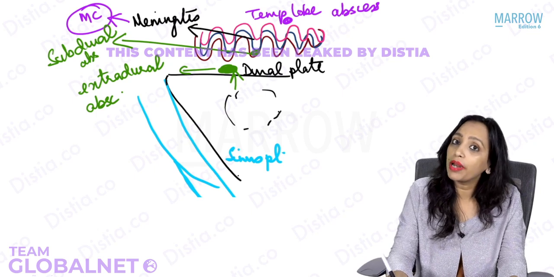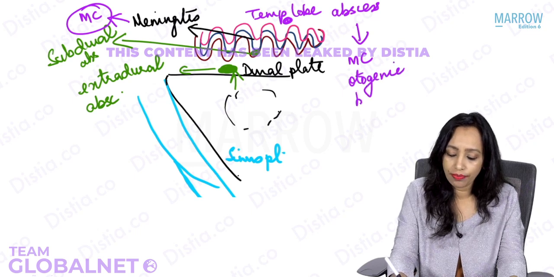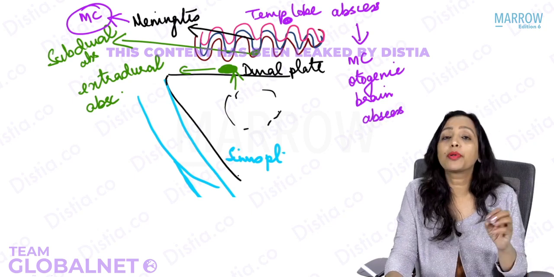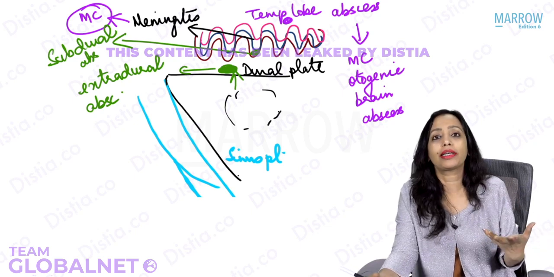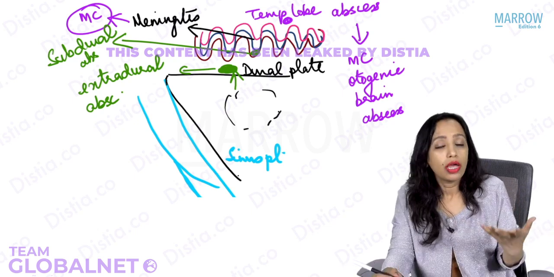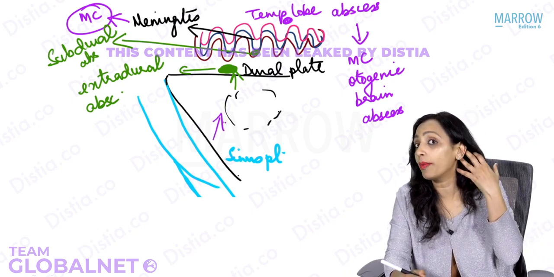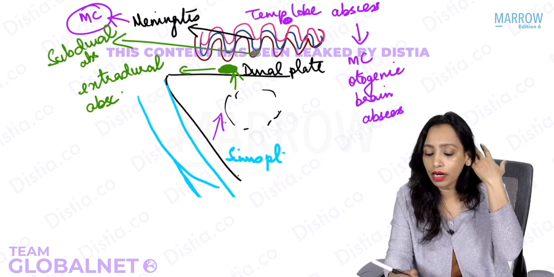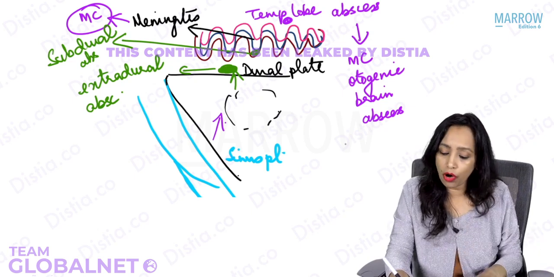Most common otogenic brain abscess is temporal lobe abscess. Otogenic brain abscess means brain abscess because of ear infection. If it is the most common otogenic brain abscess, can we have any other brain abscess also? If we go medial to the medialmost wall of the mastoid antrum, what do we have? Yes, we have the posterior cranial fossa. We have the cerebellum. So the most common brain abscess is temporal, followed by cerebellar.